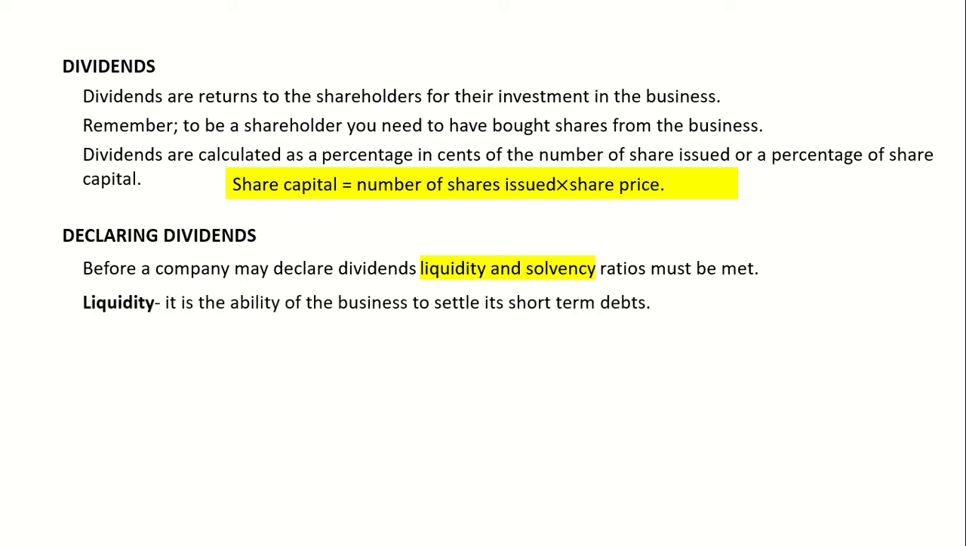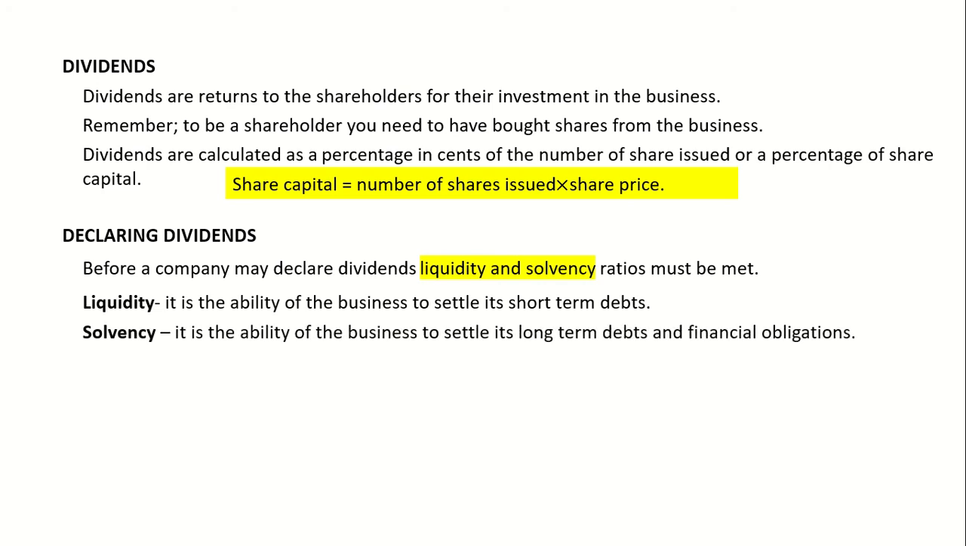Liquidity is the ability of the business to settle its short-term debts. Solvency is simply the ability of the business to settle its long-term debts, basically its financial obligations. Once the company declares dividends, it is obliged to pay those dividends, so it has created a liability.